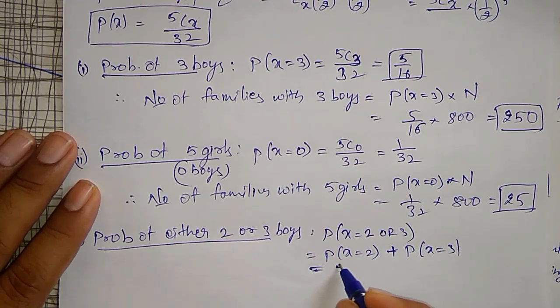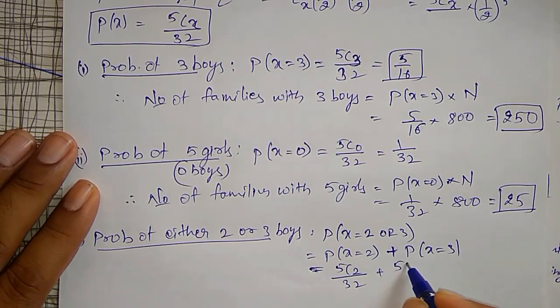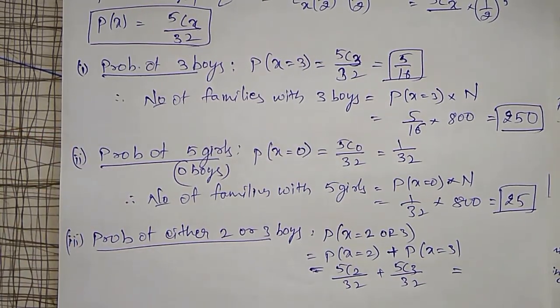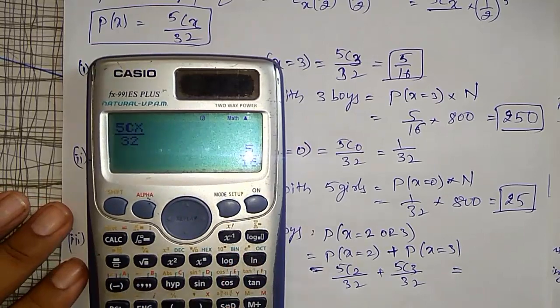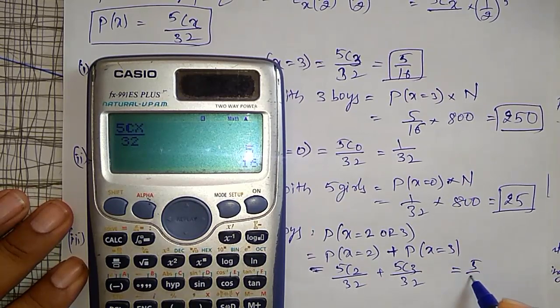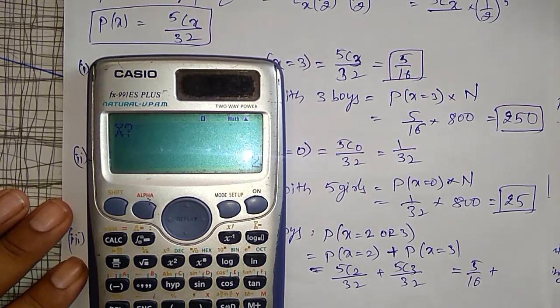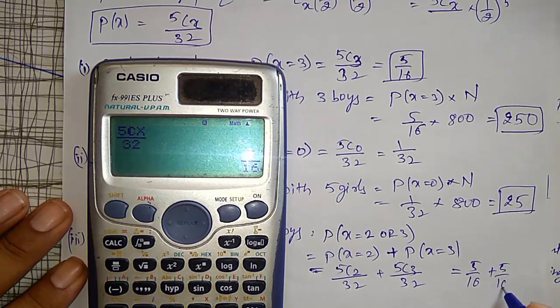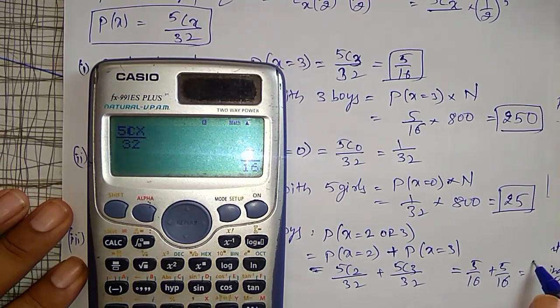That is 5C2 divided by 32 plus 5C3 divided by 32, which by the calc option, x equal to 2 gives 5 by 16, plus x equal to 3, also 5 by 16, that is 10 divided by 16.